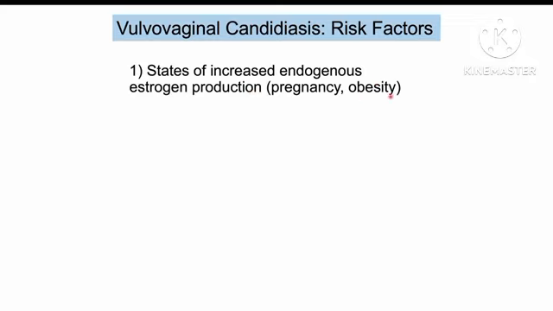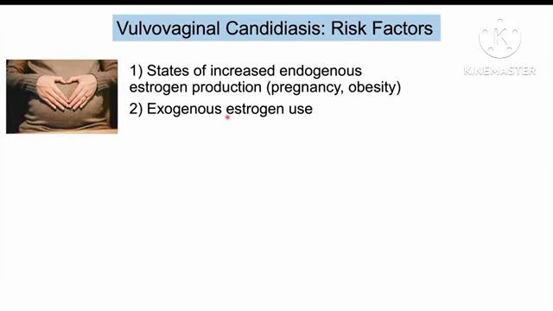And obesity, with having more adipose tissue, there's going to be more production of estrogen, and this can also increase the likelihood of having this condition as well. Using exogenous estrogen, so exogenous estrogen is going to be taken from outside of your body. So if you're on hormone replacement therapy, you're more likely to have vulvovaginal candidiasis. Or if you're taking an older type of contraceptive pill, so older contraceptives had higher levels of estrogen and they increased the likelihood of having vulvovaginal candidiasis, but the newer contraceptives have lower levels of estrogen, so they're less likely to cause this. Having type 2 diabetes is a risk factor for this condition, so it's due to immunocompromise.